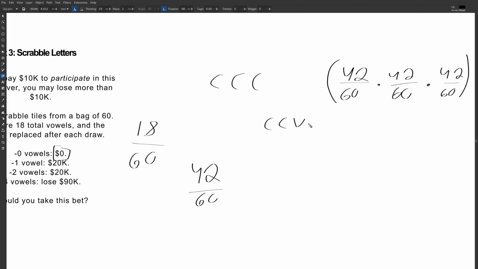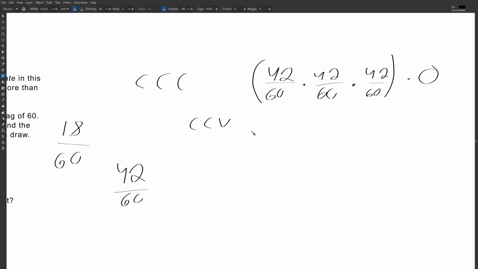And keep in mind here that this would be the same as CVC or VCC. So if you find a number of arrangements of CCV, for the harder ones, so there's 3 ways to do it. 3 times, and we'll do the probability again.